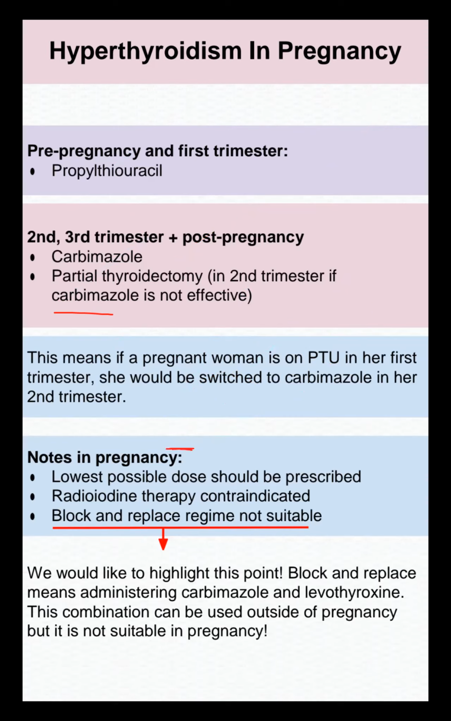Use the lowest possible dose. Note that in pregnancy, block and replacement therapy is not suitable. Radioiodine is contraindicated in pregnancy.